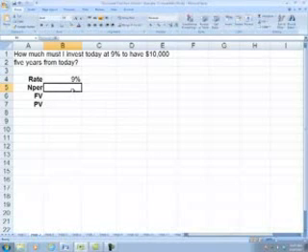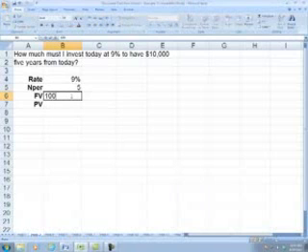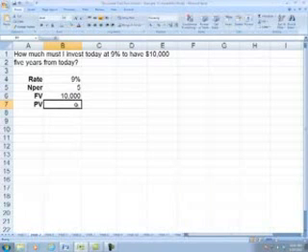Number of periods, we're going to discount the future value back 5 periods. Our future value is $10,000 5 years from today. I'll input that as a positive $10,000. Positive because the $10,000 is a cash receipt from the investment and therefore a cash